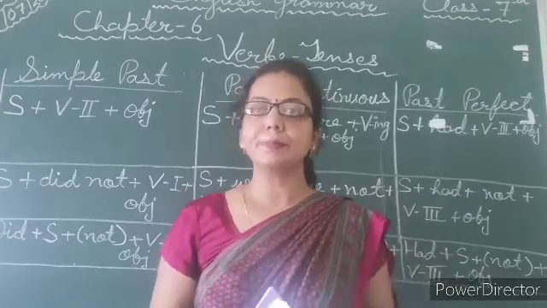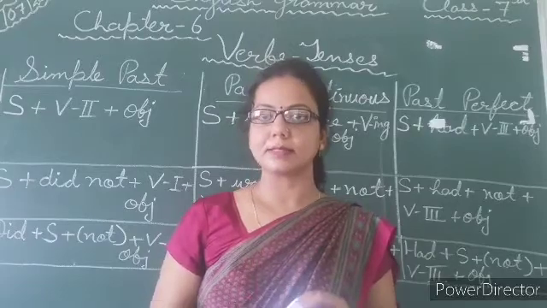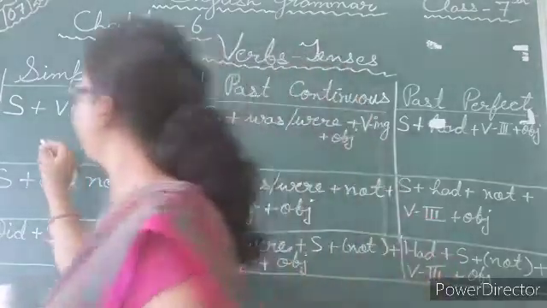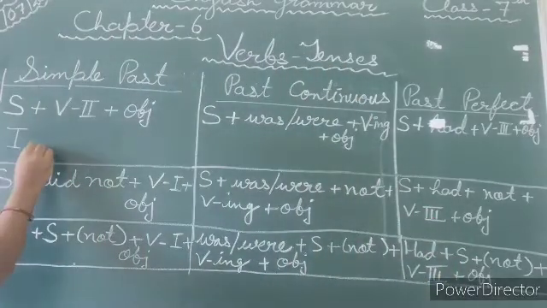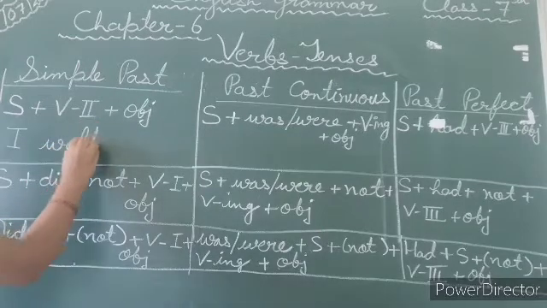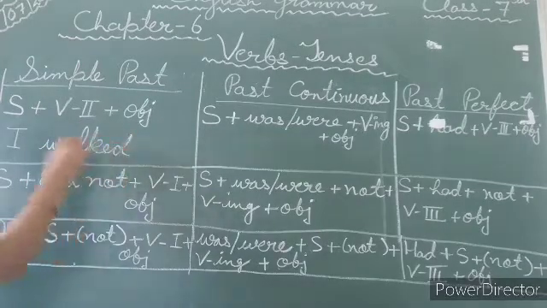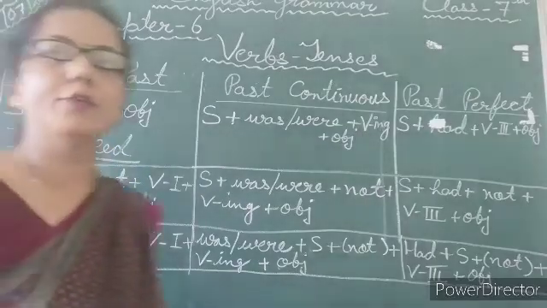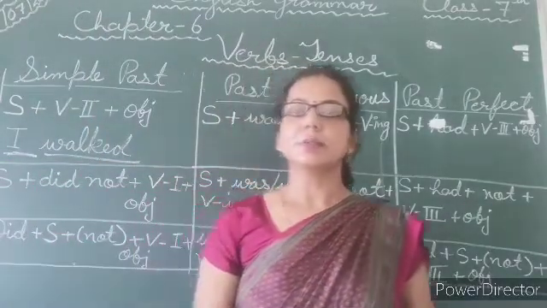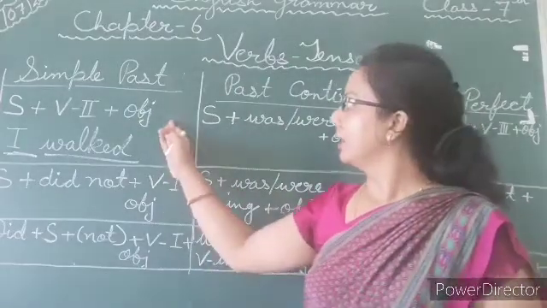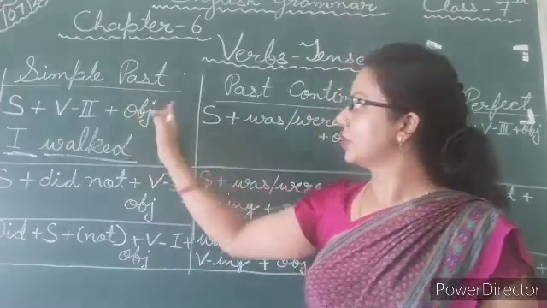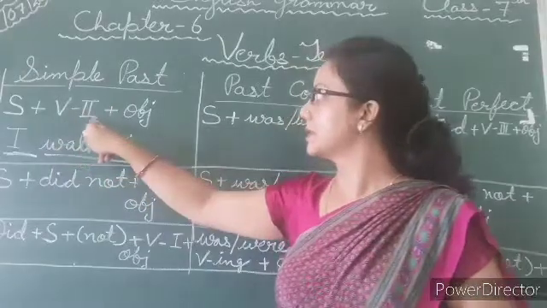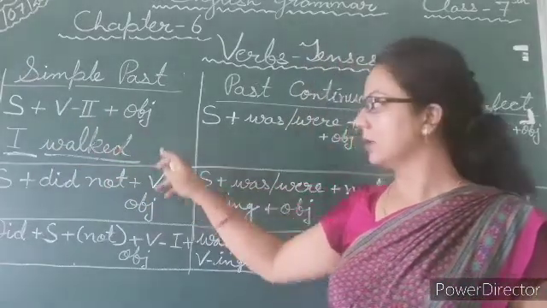That was simple past tense. I is the subject and walked is the second form of walk. So my dear students, just memorize the structure, that is subject plus verb's second form plus object.